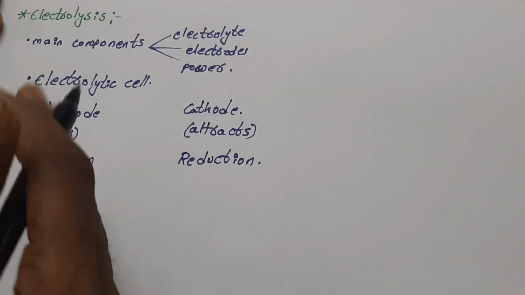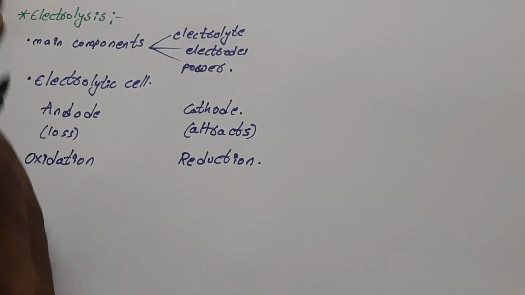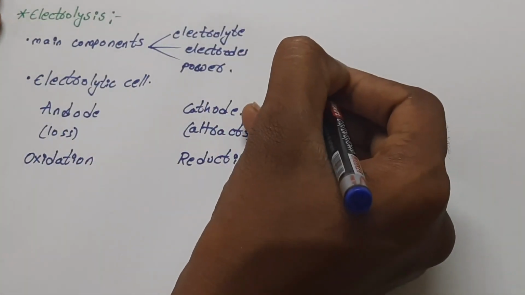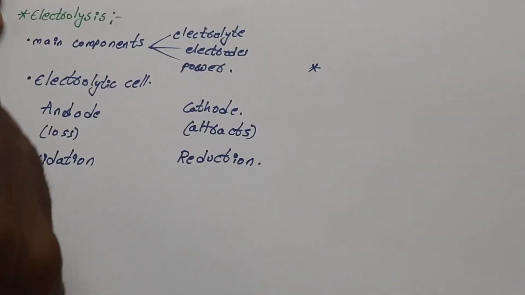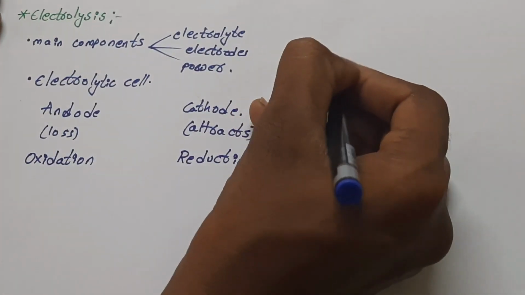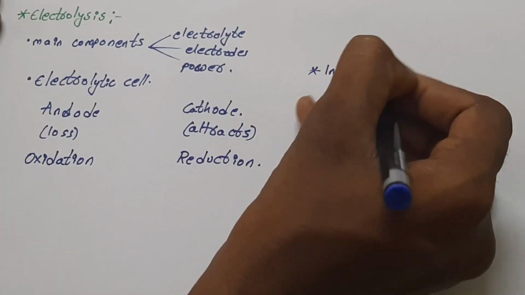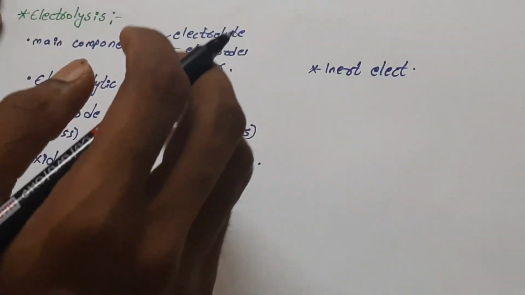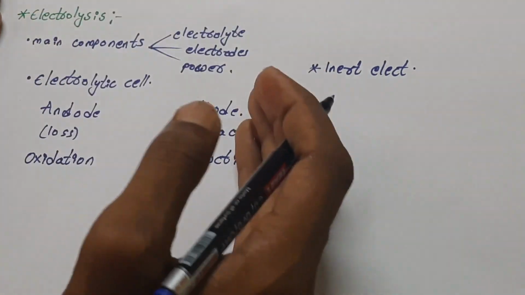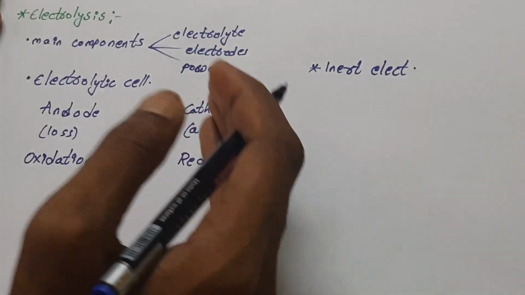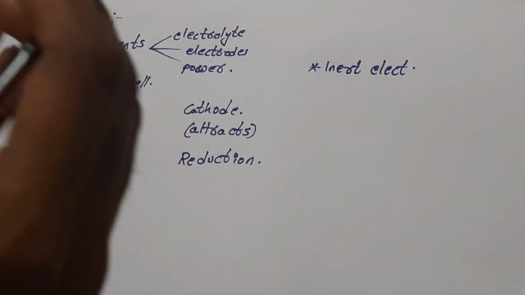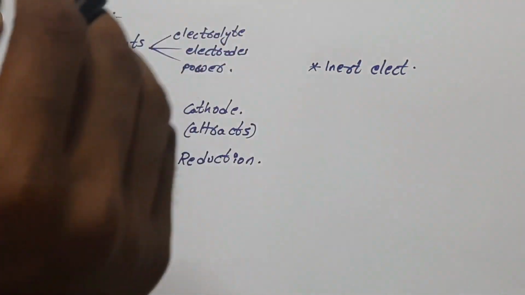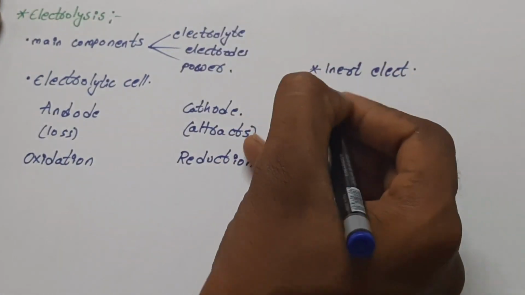As we have seen, only when the electrolytic cell consists of an anode and cathode does the reaction take place and the deposition of material occur. But when we replace the electrodes with a different electrode, that is, the inert electrode, which can serve only as a source or a sink, in the sense that it does not react with the electrolyte, it will not deposit any material, so it will not act as an electrolytic cell.